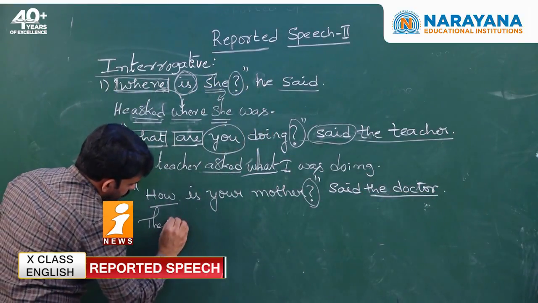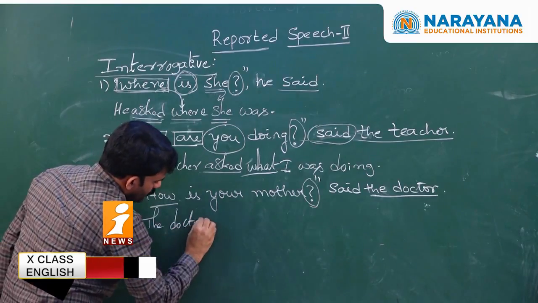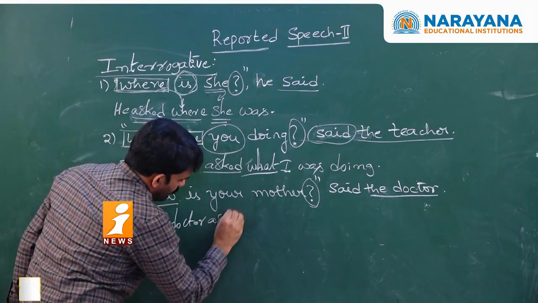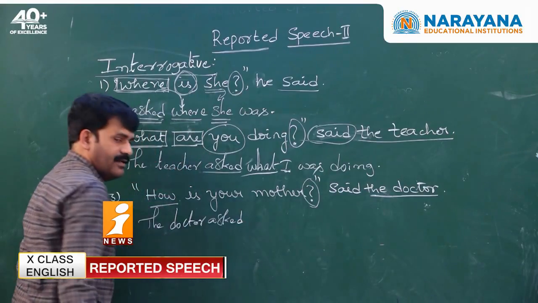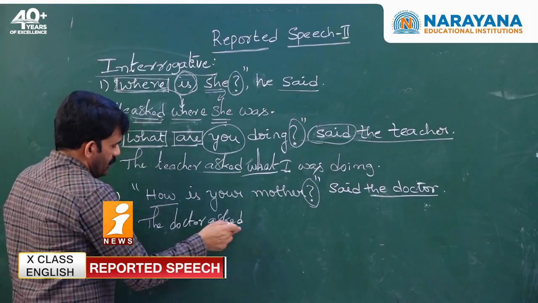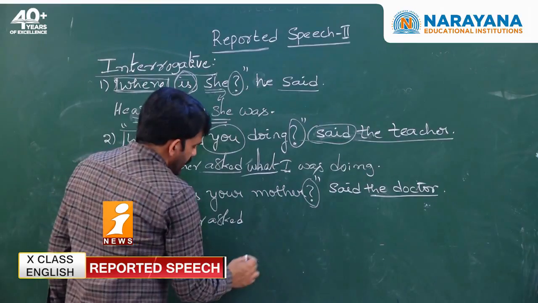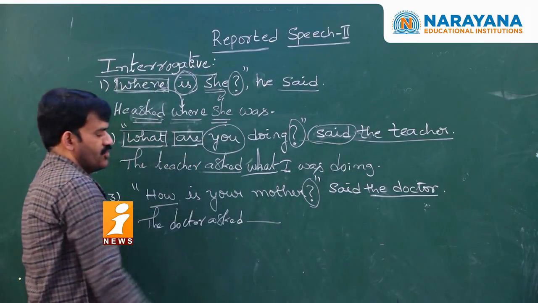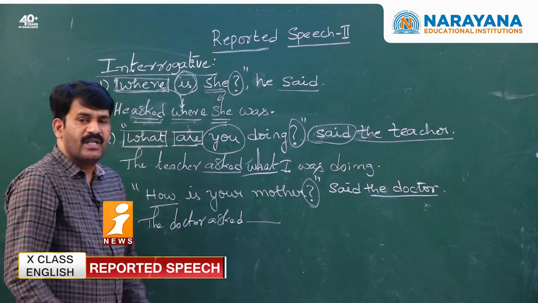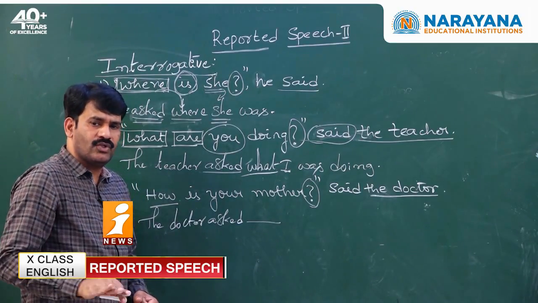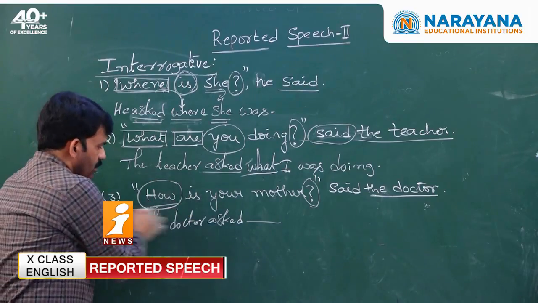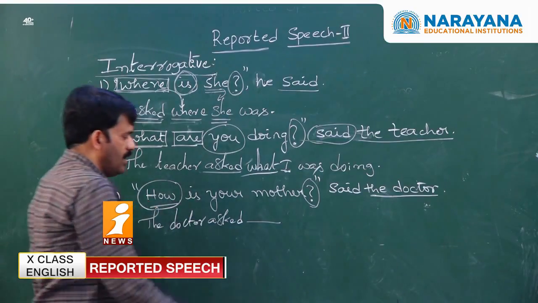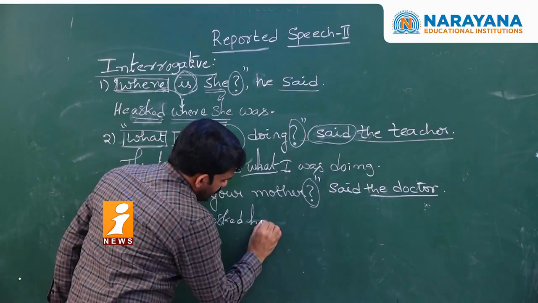Now the doctor asked or inquired. I can use asked, inquired, questioned. So the doctor asked. What did he ask? Then I need to write the suitable conjunction. What is a suitable conjunction? In interrogative, especially with the WH questions, the same WH word. What is the WH word used here? How. You take how as it is.